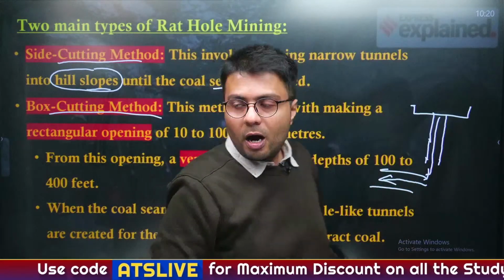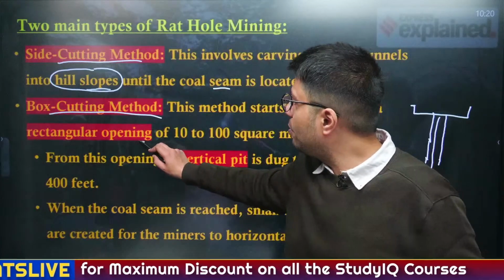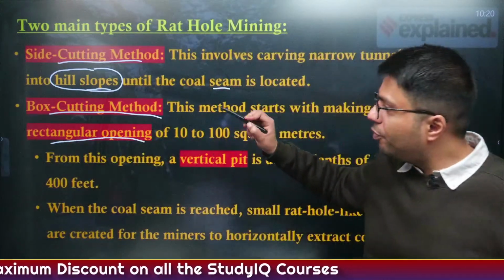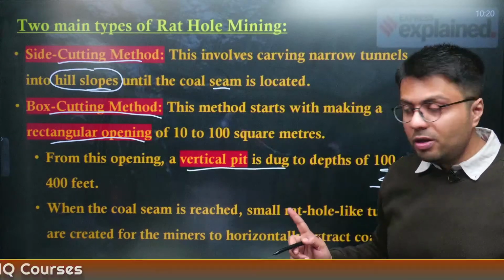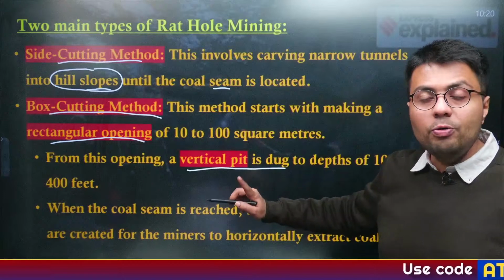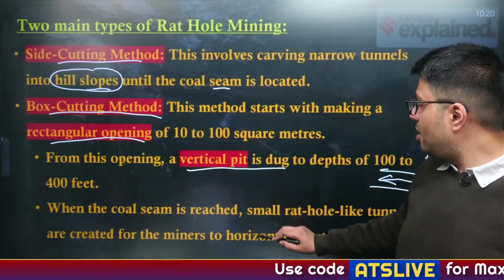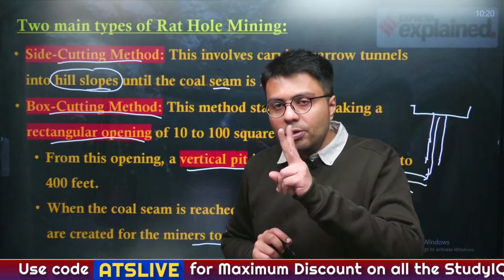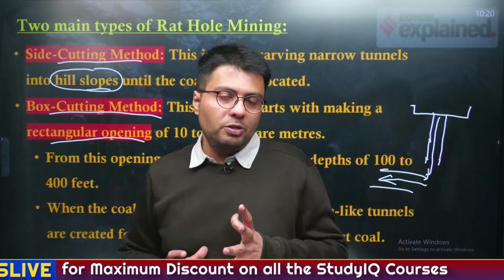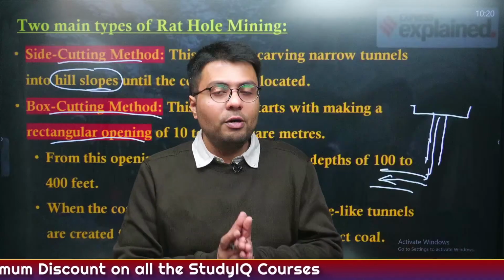And this is what the box cutting method is all about: you create a rectangular opening, and from that rectangular opening a vertical pit is dug into the ground, which enables the miner to reach the coal seam, and when they reach the coal seam, they dig the tunnels horizontally. So these are the two kinds of mining process which are done using particularly rat hole mining.